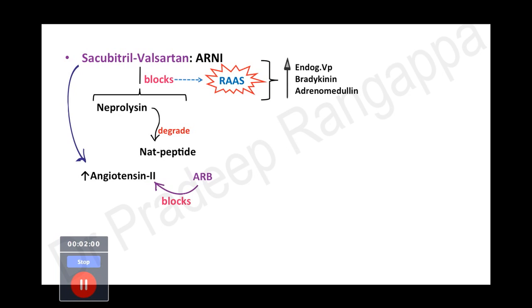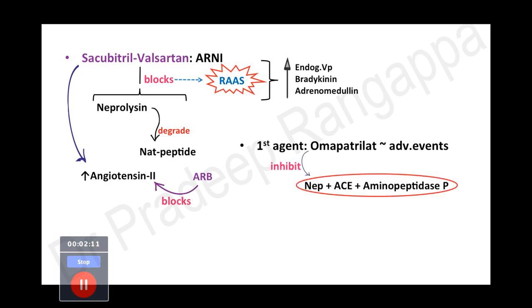So the first drug that came out was omapatrilat. This was the first agent which looked at blocking this neprilysin. But this had a lot of adverse events. This omapatrilat inhibited neprilysin, inhibited ACE, and then it inhibited aminopeptidase P. So it inhibited all these three. So what happened as a result of this? Because ACE was inhibited, there was a lot of angioedema, and there was overtly increased levels of bradykinin.